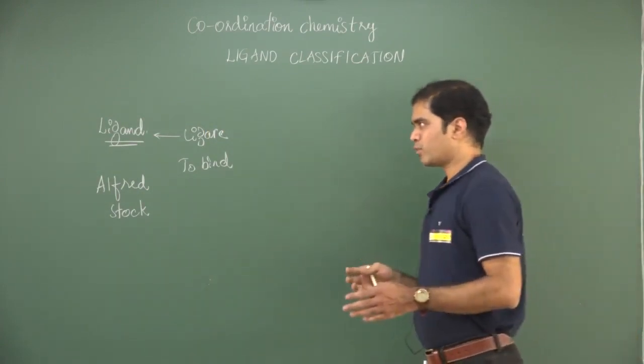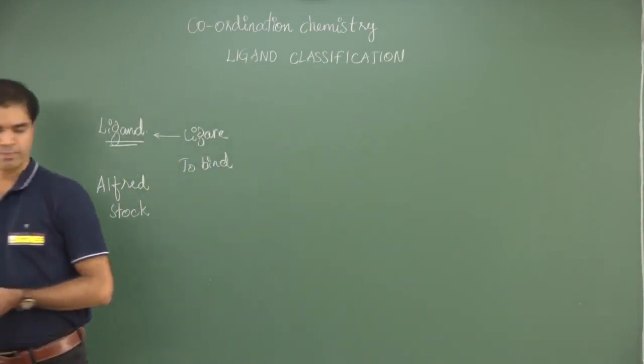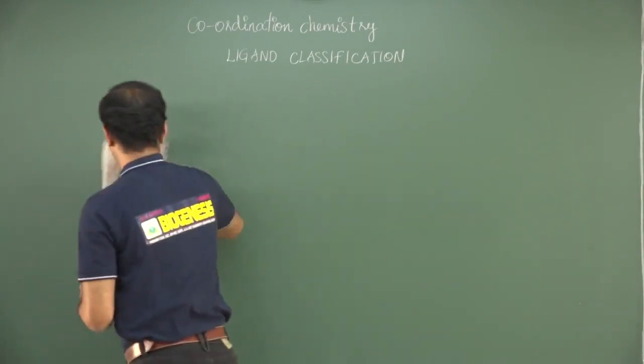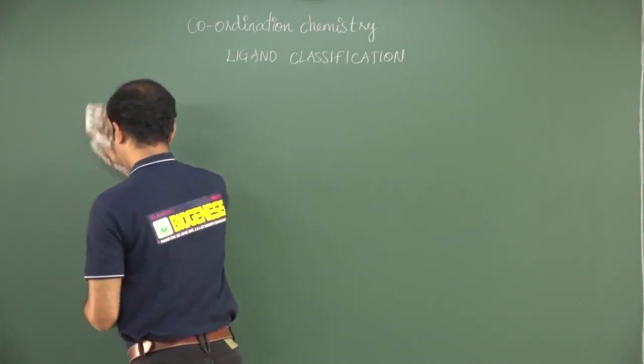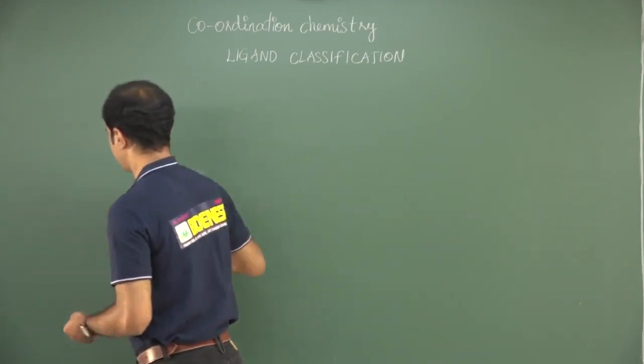There are different types of ligands and the basic classifications that you are aware of. First, I will start with the basic classifications, then I will discuss different types of ligand classifications.